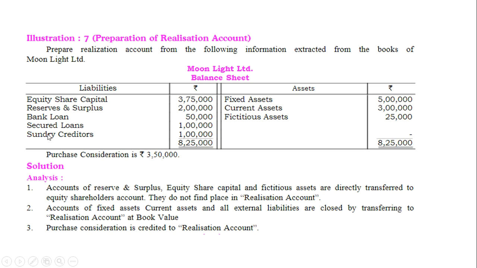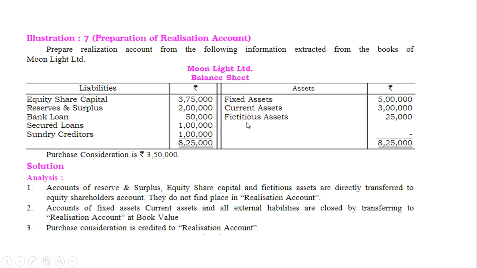Bank loan, secured loan and creditors will be debited to the realization account. Fixed assets will be credited, current assets will be credited. From the asset side, which is the debit side, we will transfer the assets to the credit side and debit the realization account. Realization account debit to fixed assets account 5 lakh, to current assets account 3 lakh.